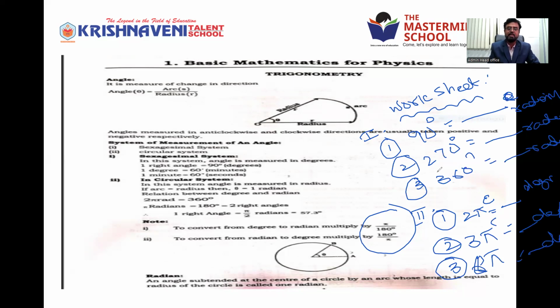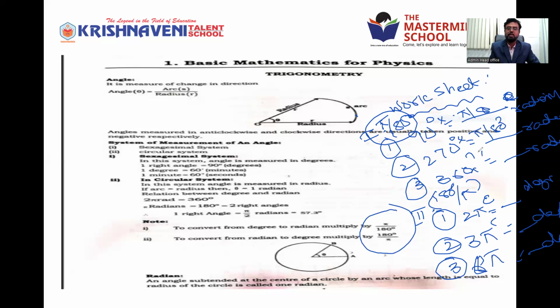So what is the condition here? When you convert degrees to radians, we have to multiply by pi by 180. Here it is 180 by pi. That is the only difference. In the first case, all these three are multiplied by pi by 180, just doing simple calculation.